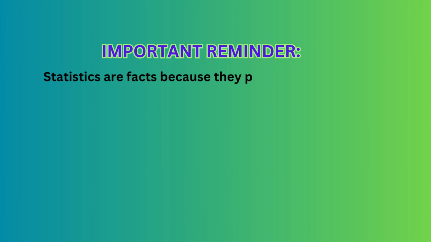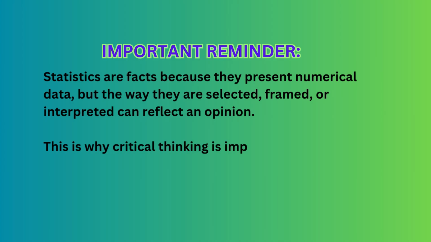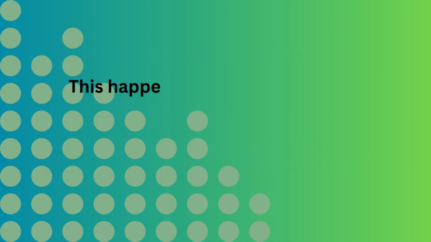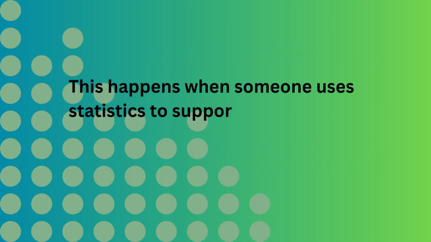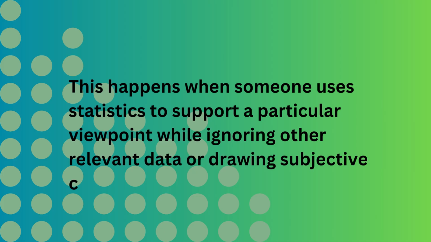Here's an important reminder. Statistics are facts because they present numerical data, but the way they are selected, framed, or interpreted can reflect an opinion. This is why critical thinking is important when interpreting statistics. Numbers don't lie, but people can use them in misleading ways. This happens when someone uses statistics to support a particular viewpoint while ignoring other relevant data or drawing subjective conclusions.